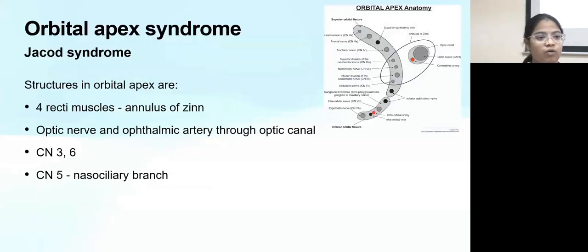So I want to talk a little bit about orbital apex syndrome, which is also known as Jacod syndrome. Now, if you look at the orbital apex anatomy, it contains the annulus of Zinn, from which the 4 recti muscles take their origin. There's also the optic nerve, ophthalmic artery within the optic canal, and the superior and inferior divisions of the oculomotor nerve, abducens nerve, and nasociliary branch of the fifth cranial nerve.